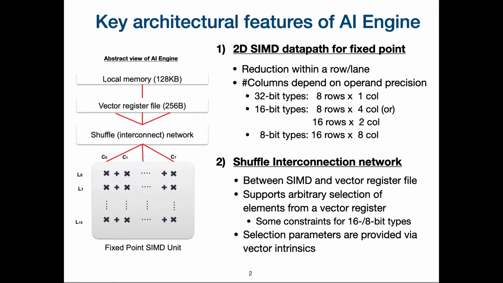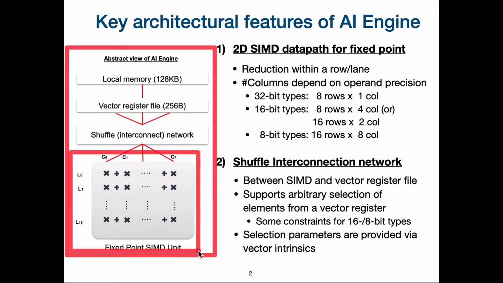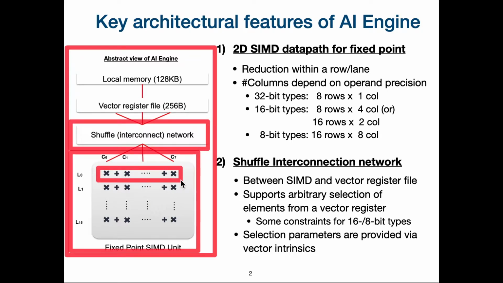AI engines are high performance VLIW vector processors. The figure on the left shows an abstract view of the AI engine. The two key unique features of the AI engines are the two-dimensional SIMD data path and its shuffle interconnection network connecting the SIMD unit with the vector register file. The functional units, for example, in this figure, the multipliers are organized in a two-dimensional fashion where each row of the two-dimensional SIMD unit corresponds to a vector lane and each column of a lane performs multiplications and they get accumulated to produce a final value for the lane.